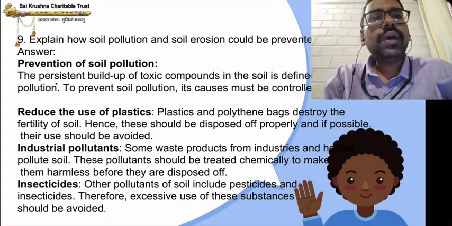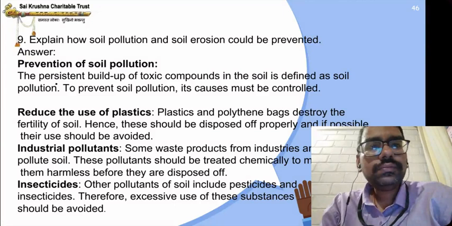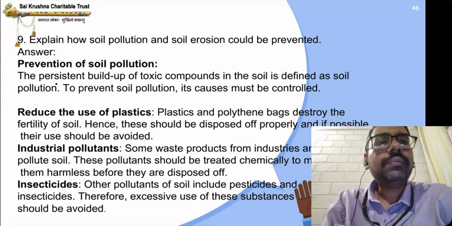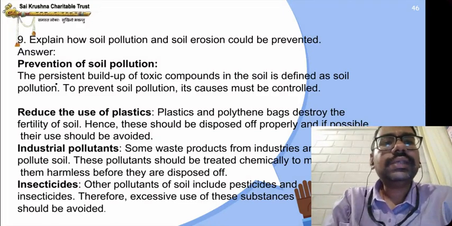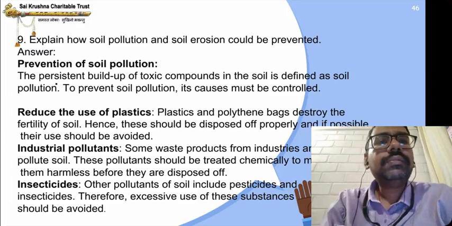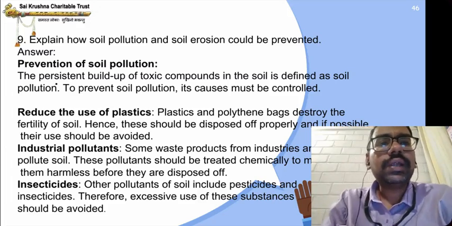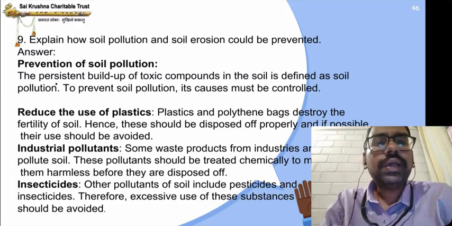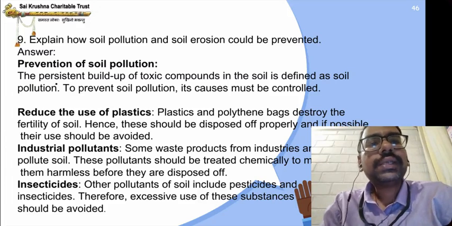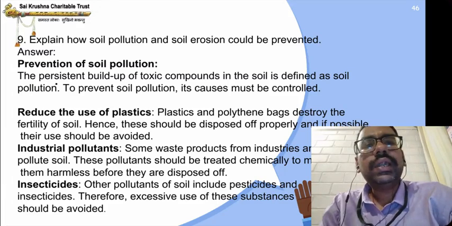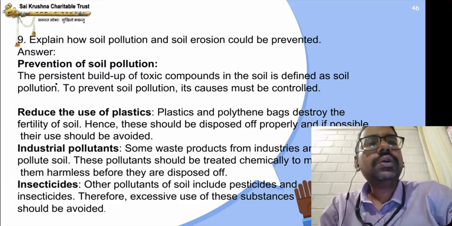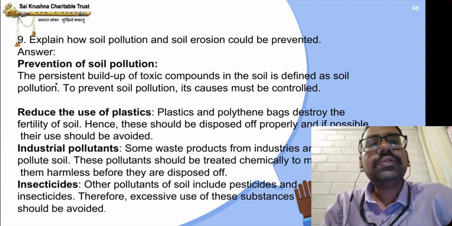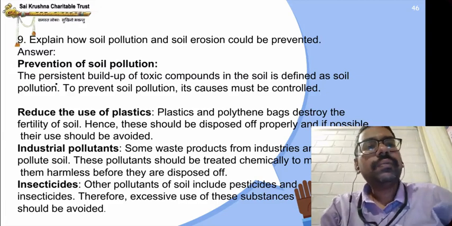Explain how soil pollution and soil erosion could be prevented. Prevention of soil pollution. The persistent buildup of toxic compound in the soil is defined as soil pollution. To prevent soil pollution, its causes must be controlled. First one, reduce the use of plastics. Plastics and polythene bags destroy the fertility of soil. It should be disposed of properly, and if possible, the use should be avoided. Disposed of properly, you should throw it away safely so that it does not contaminate the soil.